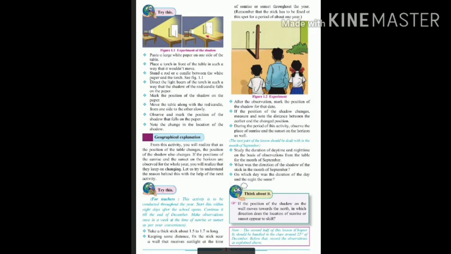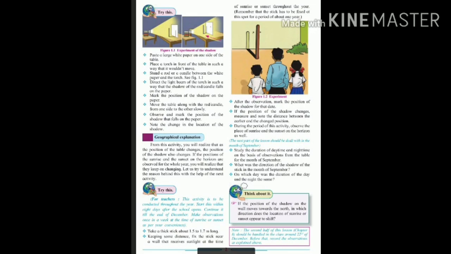As you can see in the picture, one side is a table and another side is a torch. Place a torch in front of the table in such a way that it would not move. Stand a rod or candle between the white paper and the torch, as you can see in the figure.